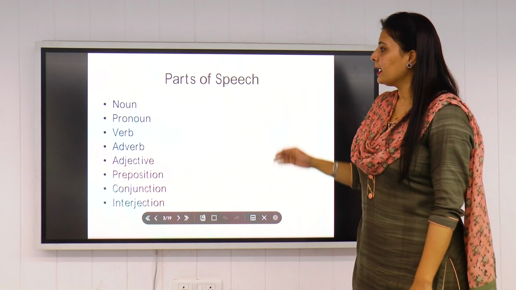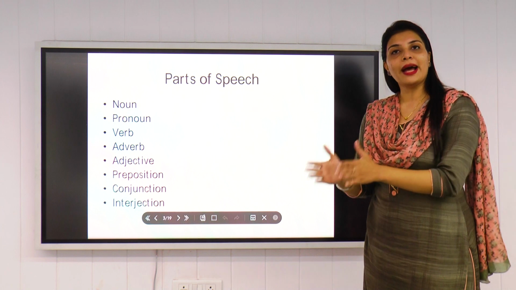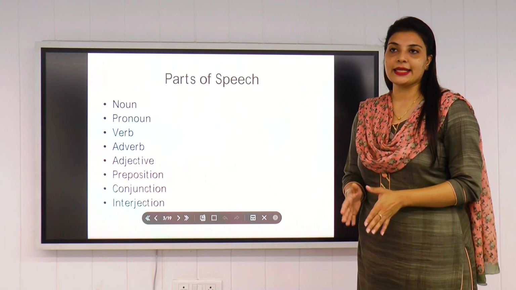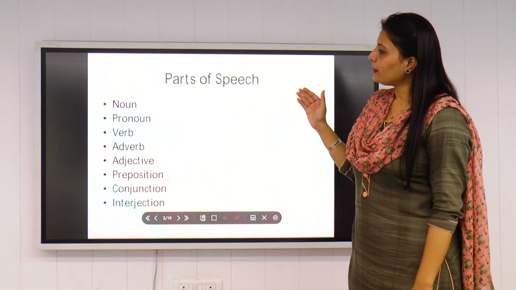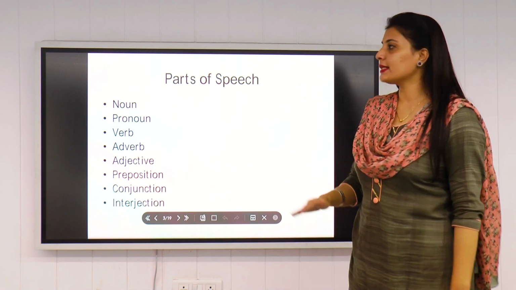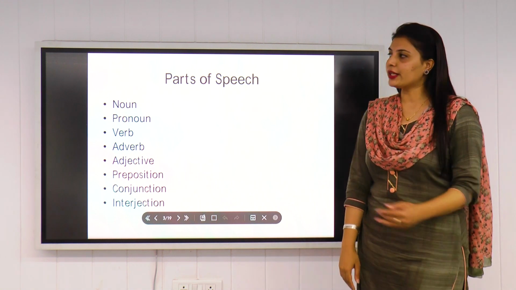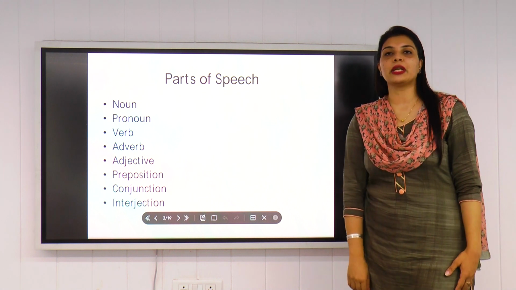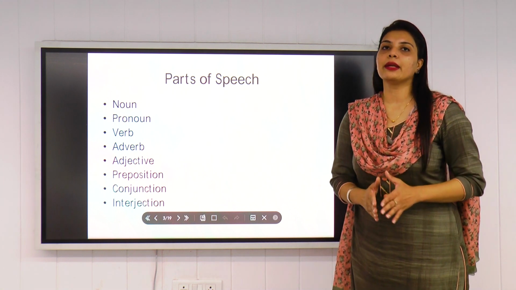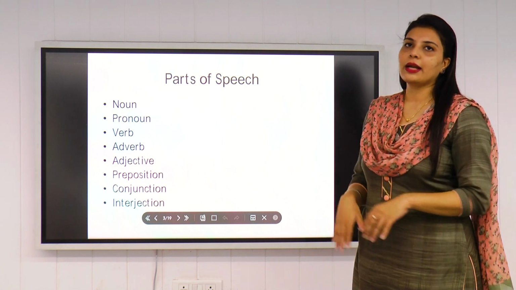Now if you can see, there are 8 parts of speech, but 4 are more in use. I won't say more valuable, but yes, they are more in use. Let's talk about the less used ones: pronoun, preposition, conjunction and interjection. If you can see, the second one is pronoun, then the fifth one preposition, then conjunction and interjection. So these are limited in number, so we have to repeat their usage. These are limited, like 50 to 60.